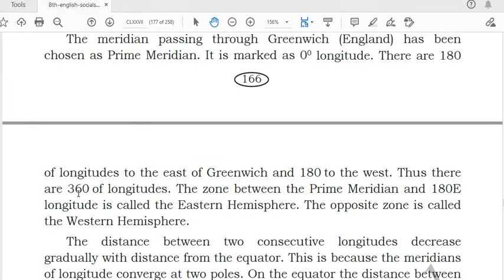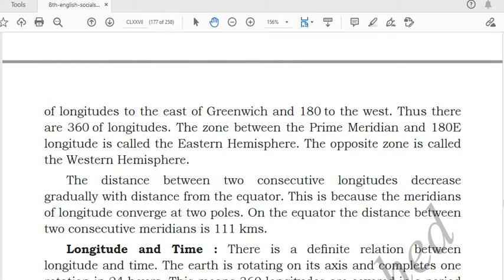So how many longitudes do we have? 360 longitudes. The zone between the prime meridian and 180 degree east longitude is called the eastern hemisphere. The opposite zone is called the western hemisphere, because east and west are opposite to each other.